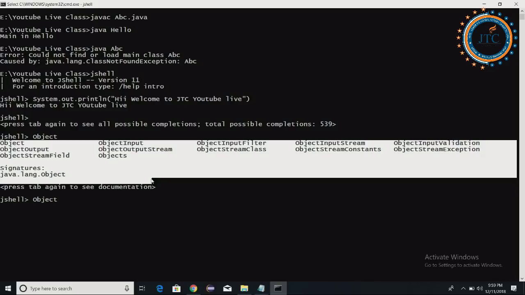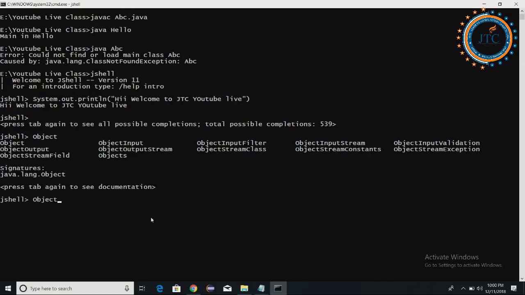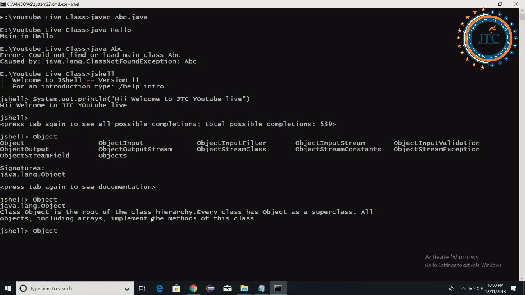So when you cannot remember, see what a nice suggestion it is giving you. Out of these, I say I just know Object, so I want to know something about Object, I want to see something about Object.